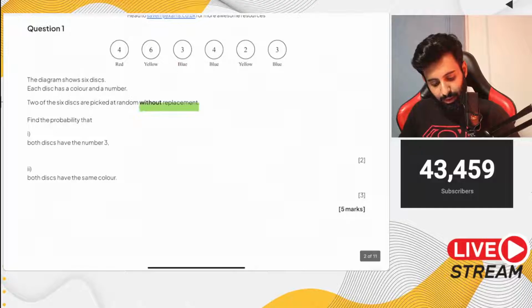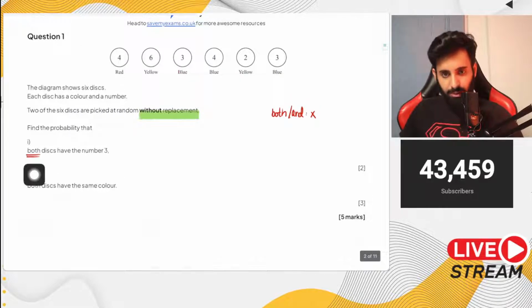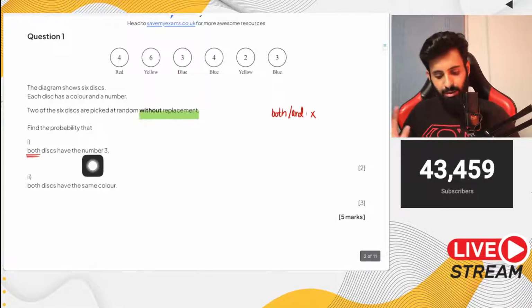Now remember, whenever you have stuff like both and, all 3, all 4, all 2, in that case what you do is you multiply. I'll keep writing stuff down which is important. Both, or the word and, means that you multiply. In this case, we're only concerned with the number. We're not concerned with the color.